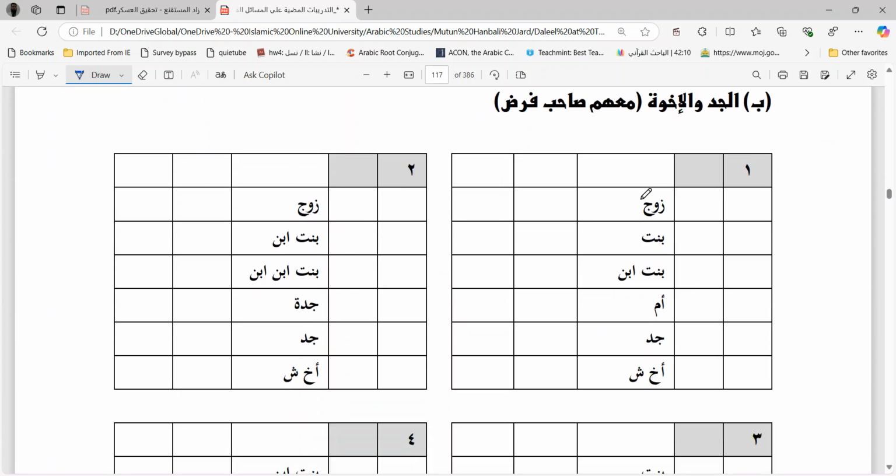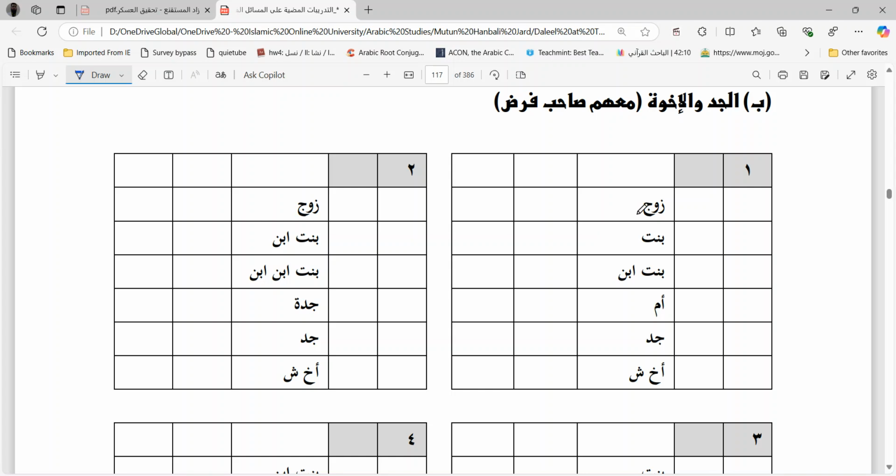Now these are the examples wherein along with the brothers and the grandfather, you have ashab furud or sahib fard, one or more than one. In this case, the problem will be a little bit different. Why different? Because here you have to first give the sahib fard their shares, and then you have to see how much remains for the grandfather.